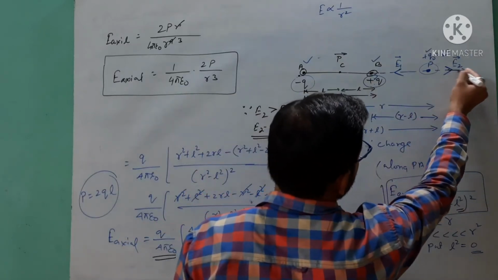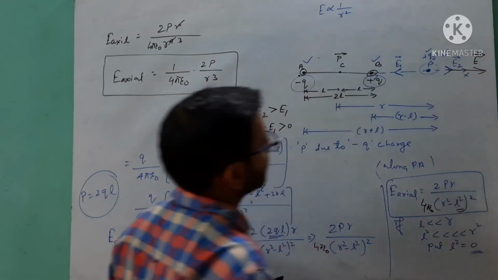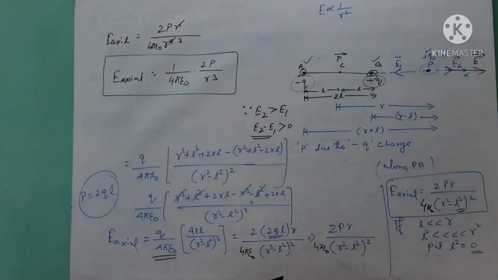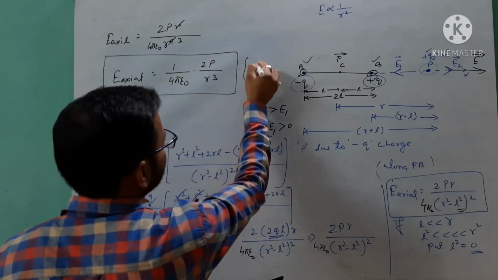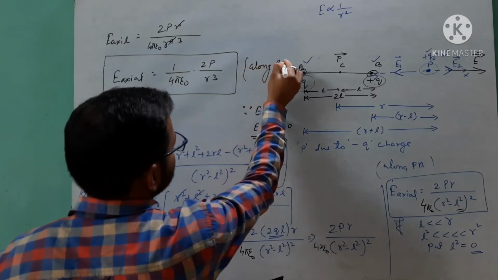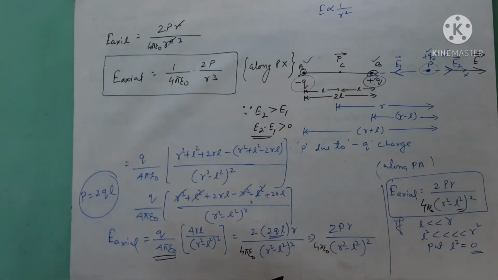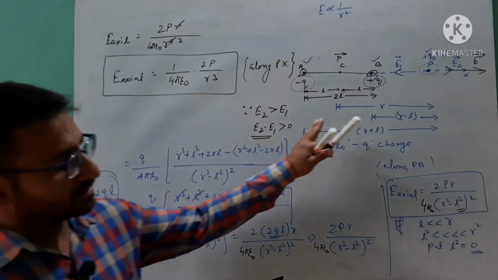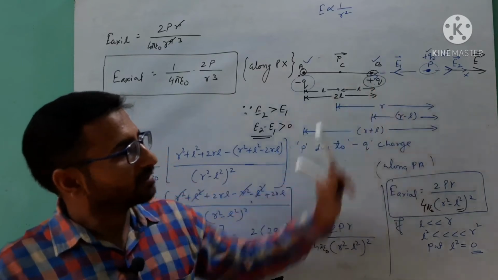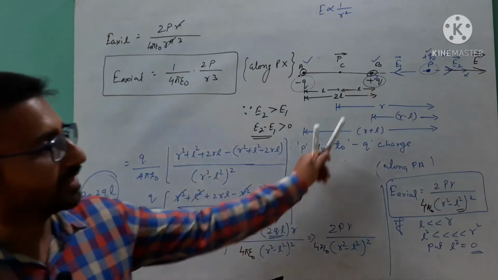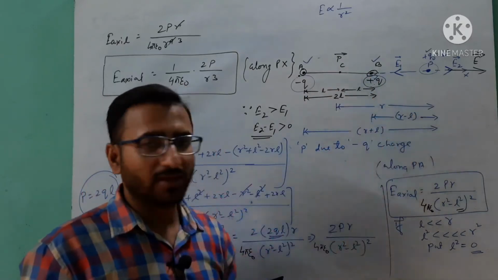Means that the direction of electric field is along Px. From the diagram we can say in this condition the net electric field which we are calculating here is along the direction of Px, means that the electric dipole and this have the same direction.